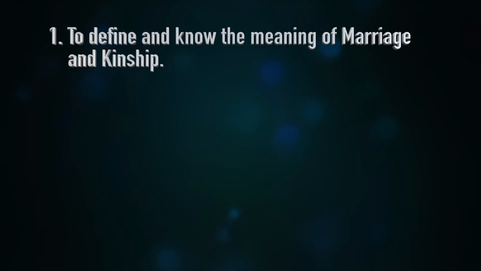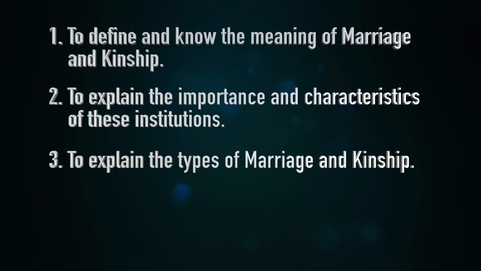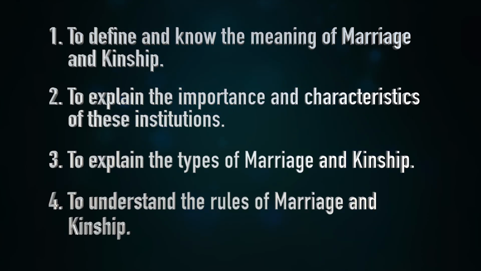Let us talk about the objectives. 1. To define and know the meaning of marriage and kinship. 2. To explain the importance and characteristics of these institutions. 3. To explain the types of marriage and kinship. 4. To understand the rules of marriage and kinship.